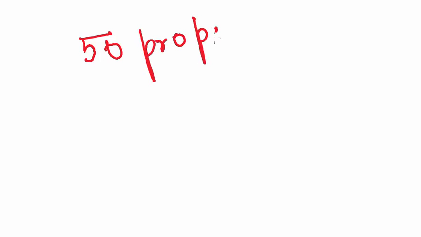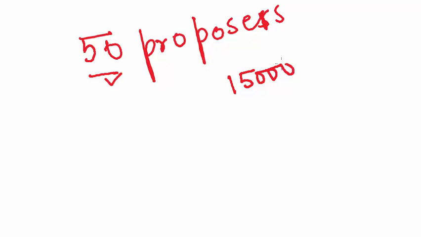Again, for the candidature, there must be 50 proposers and 50 seconders, which means there must be 50 people who should support the candidature and 50 people who should support this proposition. The security fee is 15,000 rupees, which can be forfeited in case the candidate fails to secure even 1/6 of the valid votes polled.